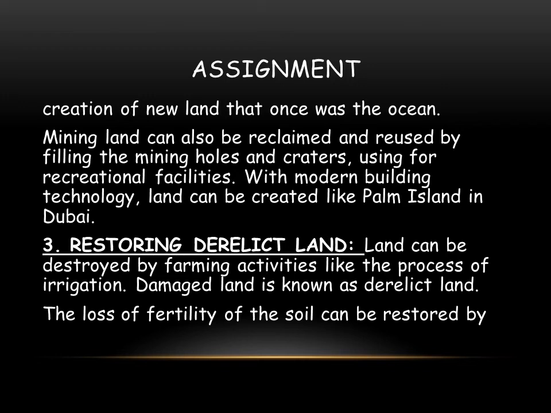Now the third method is restoring derelict land. Land can be destroyed by farming activities like the process of irrigation. Damaged land is known as derelict land, and the loss of fertility of soil can be restored by